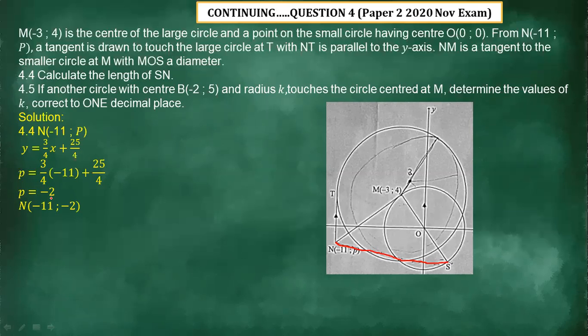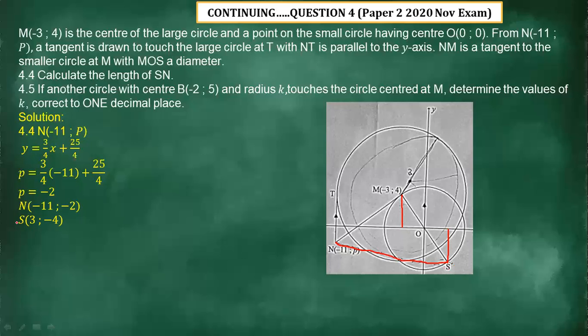Now we can determine the coordinates of S. If we check the coordinates of S from this smaller circle, you just reflect this point here. So the coordinates of this M are the same as this one, but now it's going to differ in terms of the sign, because in this fourth quadrant, the value of y is going to be negative and the value of x is going to be positive.